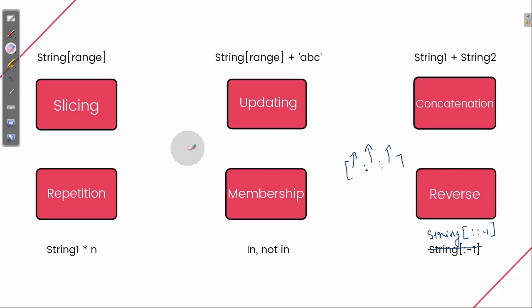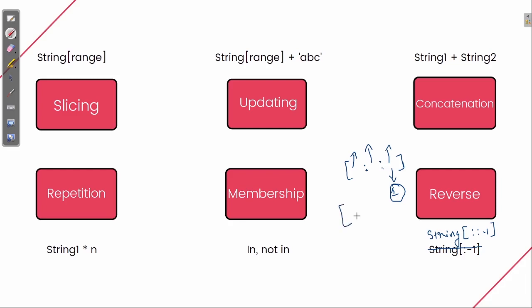Although we don't always define this, if we don't, it is taken as 1. But if you want to define it explicitly, you need to add one more colon and then define it. If you don't define it, it will automatically take it as 1. So that's how a range is defined.